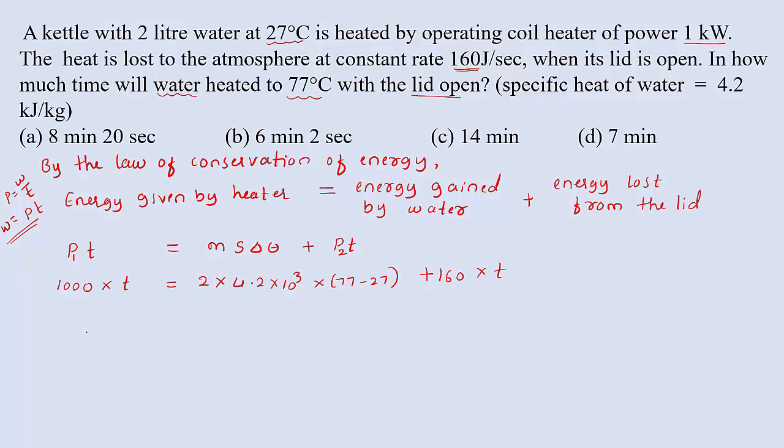So now we can write 840 T equal to 8.4 into 10 raised to 3 into 50. We want the time, how much time will it take? That is T equal to, we will get 8 minute 20 seconds. So the time taken by the water is 8 minute 20 seconds. That is option A.